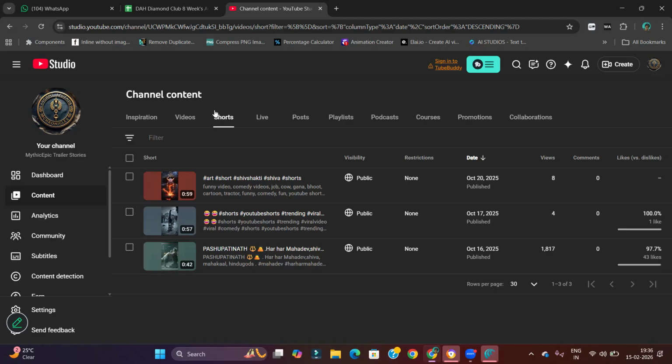Clear. Now, if you are using any trending music which is allowed for shorts, but that short has to be within 60 seconds long. If you wish to use any trending music, make sure your shorts length is not exceeding 60 seconds. In that case, you will attract copyright claim. When you attract copyright claim, here in the restriction section, you find that.